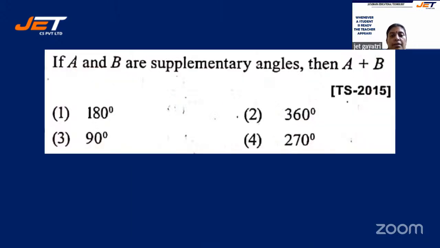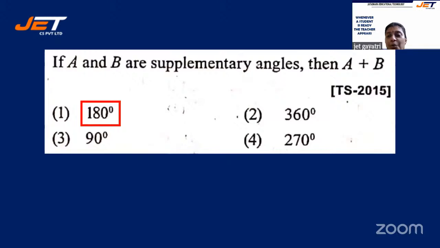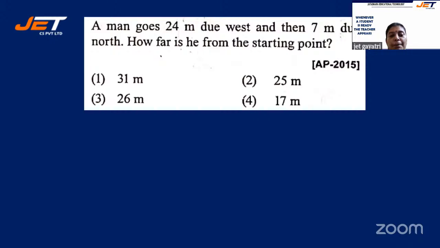All right. The next question, if A and B are supplementary angles, then what is A plus B? It's a very simple question. It is nothing but 180 degrees. Okay. All right. See the next question. A man goes 24 meter due west and then 7 meter due north. How far is he from the starting point? A very interesting question, isn't it? So from the starting point, how far has he moved?